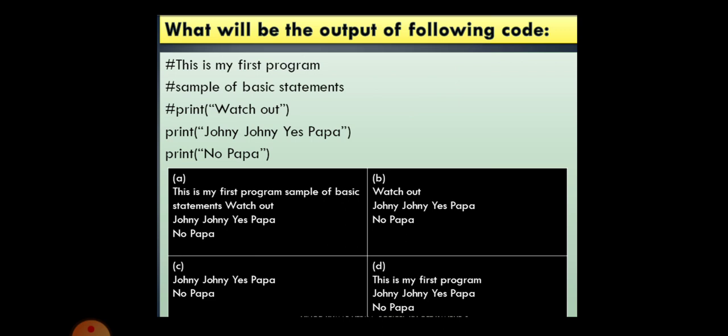My dear children, can you predict what is the output of the given instruction? Did the compiler print the first line? No. Second line? No. Third line? No. Why? Because all the three lines begin with a hash. So what will be the output? The output will be Johnny, Johnny is Papa. On the second line it will print no Papa. Why? Because all the above three lines begin with a hash. So hash is considered to be a comment. It is not for any execution.